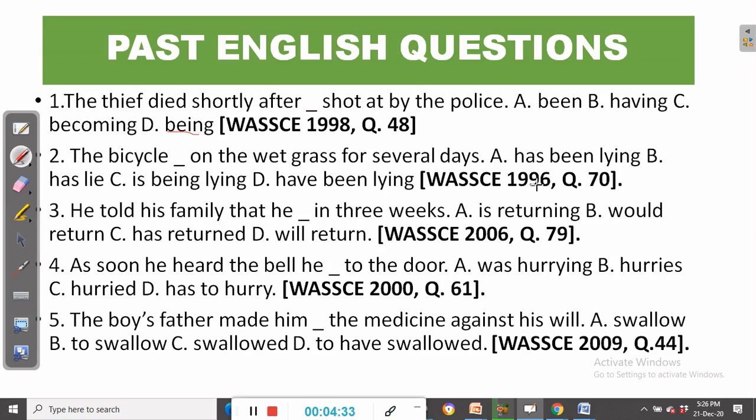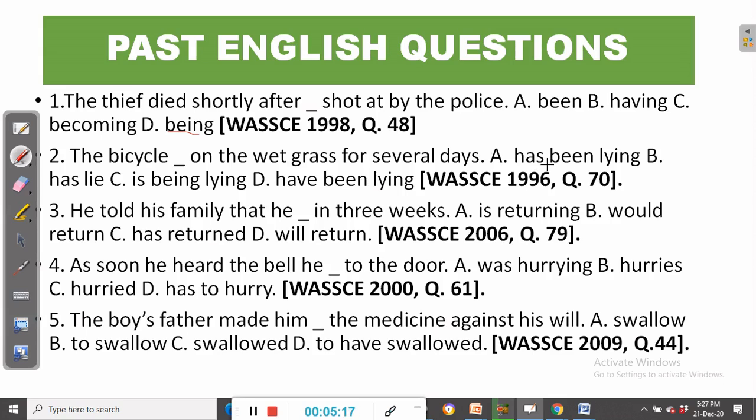That is taken from WASSCE of 1996, and it is question 70. The bicycle dash on the wet grass for several days. A, has been lying; B, has lie; C, is been lying; D, have been lying. So in this case, we are looking at the present perfect. The answer is has been, the bicycle has been lying on the wet grass for several days. So that is the actual option that is correct.